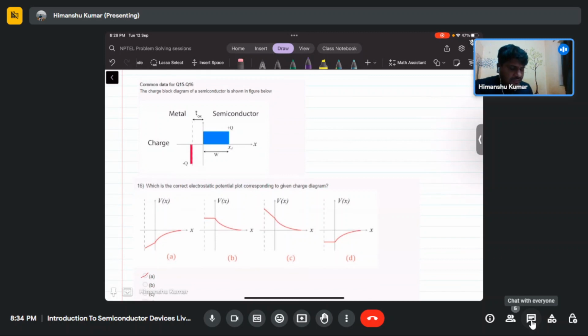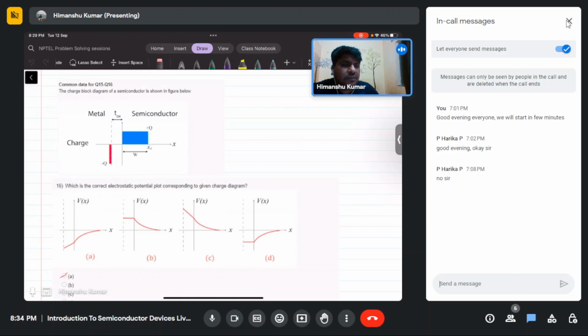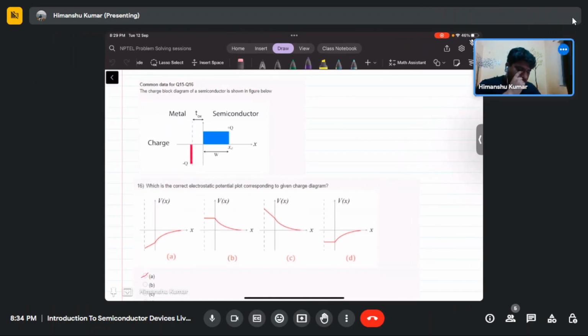So let's, is there any doubt? This was simple, straightforward this time. So let's just move to the next problem.